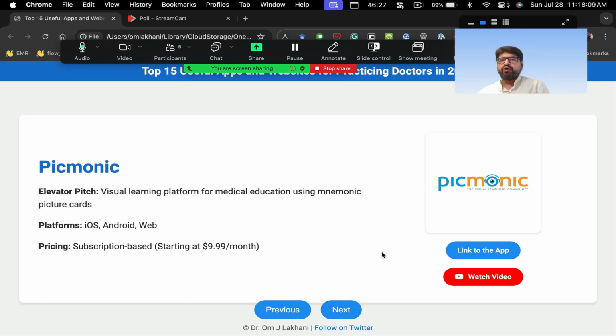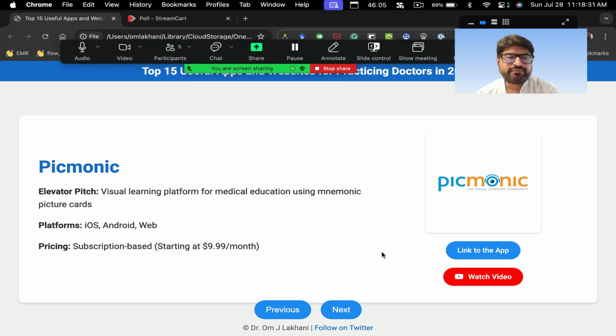Then another app which I found, I think this is an app which I didn't know much about, but a lot of students used to tell me about this app, and this is something which I then ultimately tested and found it to be very useful. It's a very useful app for medical students. So again, for clinicians, I think it may not be that important, but if you're a resident doctor, or if you're preparing for some exam, this is a very useful app.